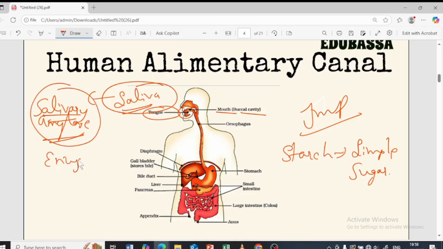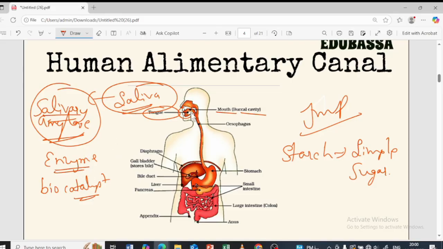I told you this is nothing but an enzyme. An enzyme is just like a catalyst. We call it a biocatalyst. You might have learned about catalysts in your chemistry, right? A catalyst basically fastens whatever reaction is taking place. Here the reaction that is taking place is breaking down, so it helps in the breaking down at a higher rate.